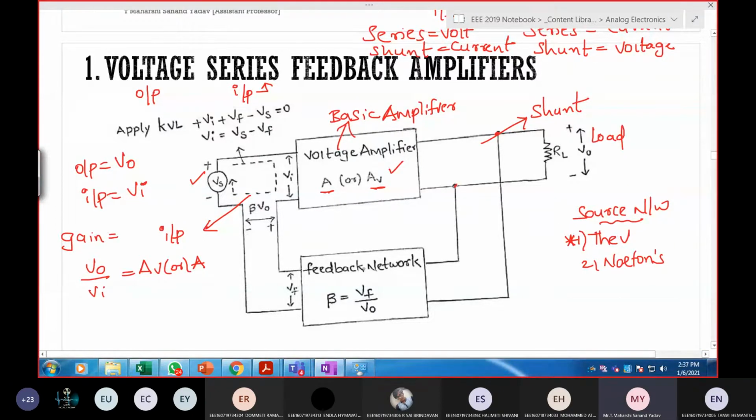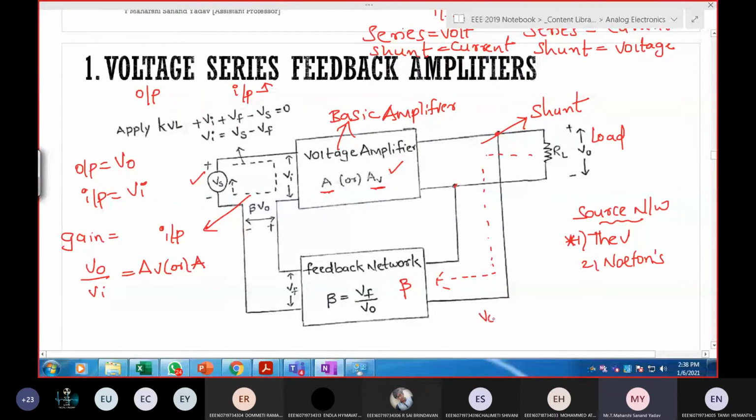Next, what about feedback? How did I get this one? Now you need to check the output part. Output is voltage, yes or no? Output is voltage, so it is in the form of shunt. That's why I've connected it in the form of shunt. Now tell me how I got this. Here the output voltage will start passing through this feedback, so here it is beta.